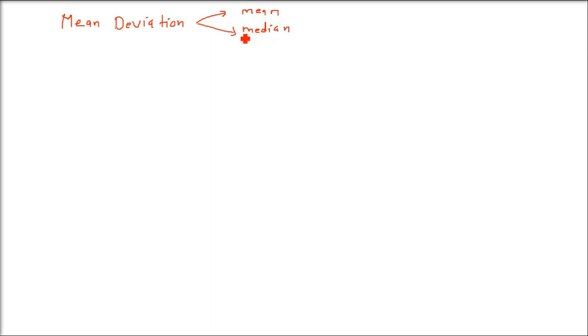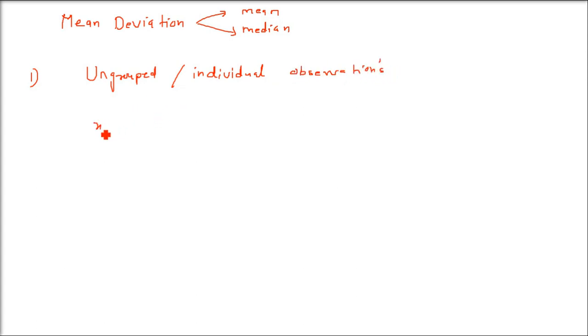Both of them, and both examples we are going to see. First thing is, there will be different types of data. The data can be ungrouped data, it can have some frequency, it can have some class. So we will discuss all these types. When we talk about ungrouped data, what does it mean? Individual data, individual observation we are talking about. That is, there is no frequency, there is no class. So how do we do this?